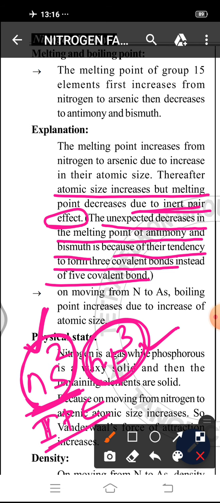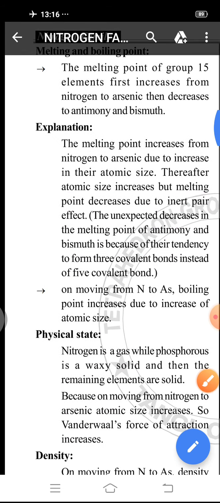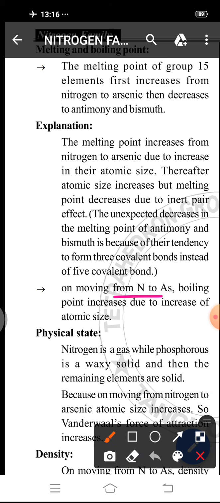But in case of boiling point, from nitrogen to arsenic, boiling point increases due to increase of their atomic size. Atomic size increases, so van der Waals force of attraction increases, so boiling point increases from nitrogen to arsenic.